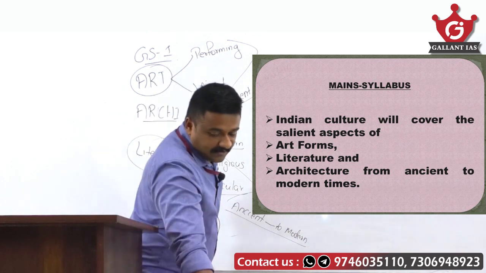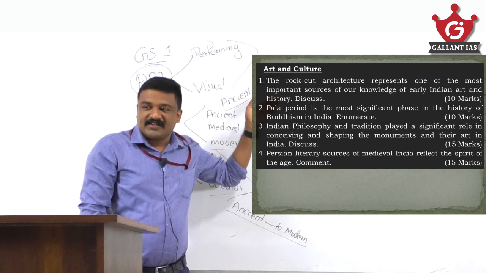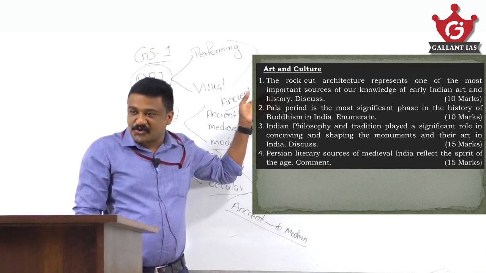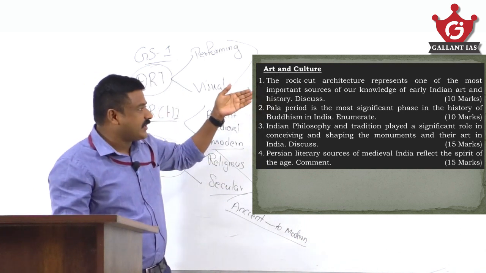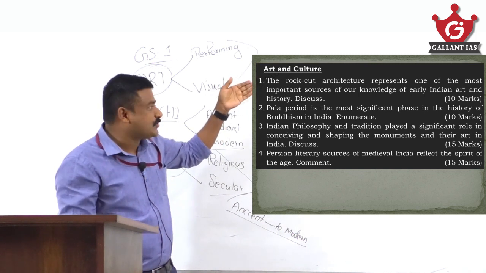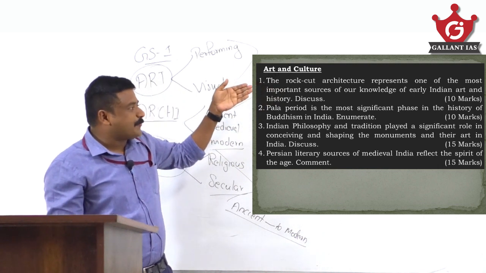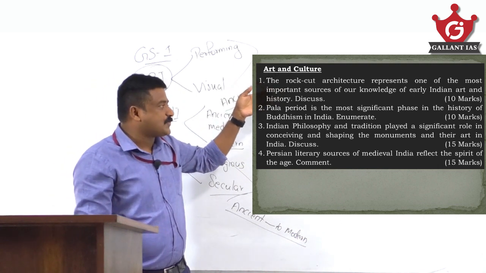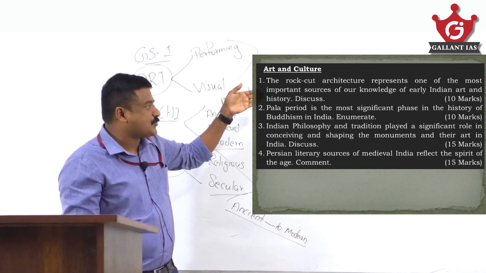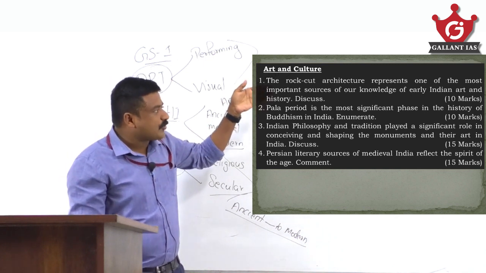Let's have a look into the previous years' questions. 2020 art and culture: these were the questions asked in 2020. What are the questions here? Rock-cut architecture represents one of the most important sources of our knowledge of early Indian art and history, discuss. A 10 marker question. It's about rock-cut architecture.